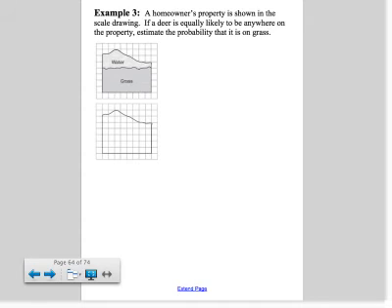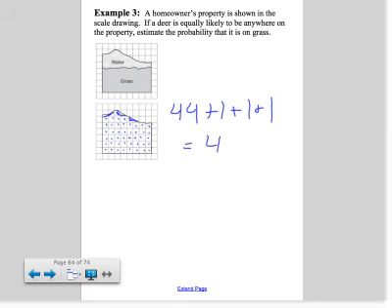Well, here's the deal. You have to kind of estimate the entire region. So you have 1, 2, 3, 4, 5, 6, 7, 8, 9, 10, 11, 12, 13, 14, 15, 16, 17, 18, 19, 20, 21, 22, 23, 24, 25, 26, 27, 28, 29, 30, 31, 32, 33, 34, 35, 36, 37, 38, 39, 40, 41, 42, 43, 44. There are 44 full boxes plus, I would think that these two here kind of make up one full one, and then these two guys make up another full one, and these two make up a third full one. So I would say that the entire area is 47.